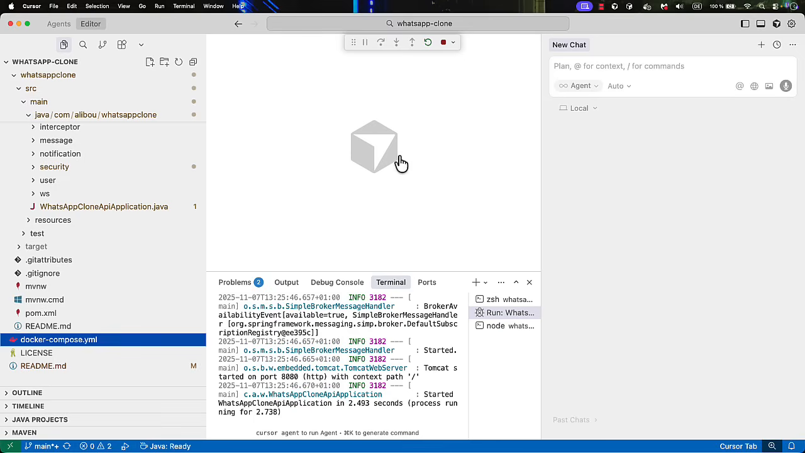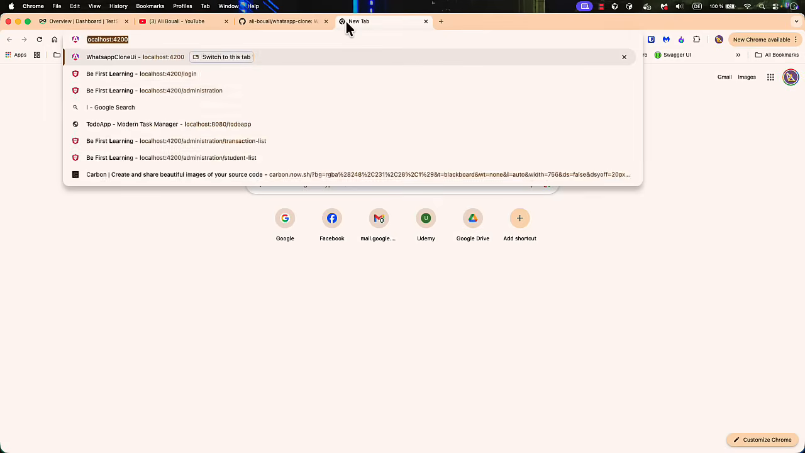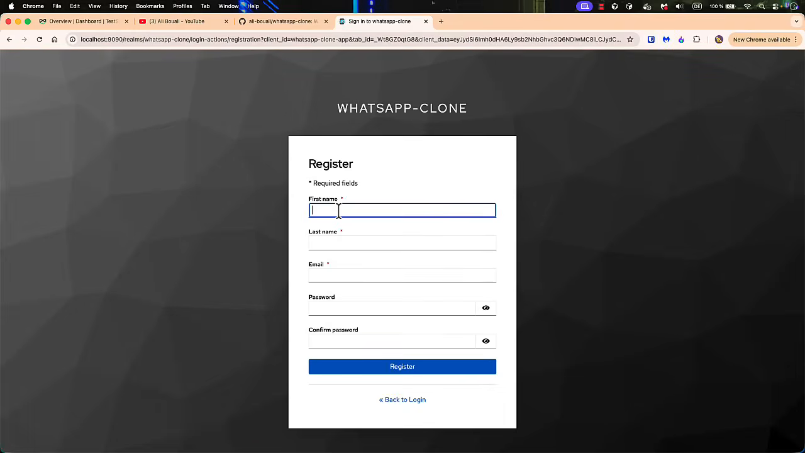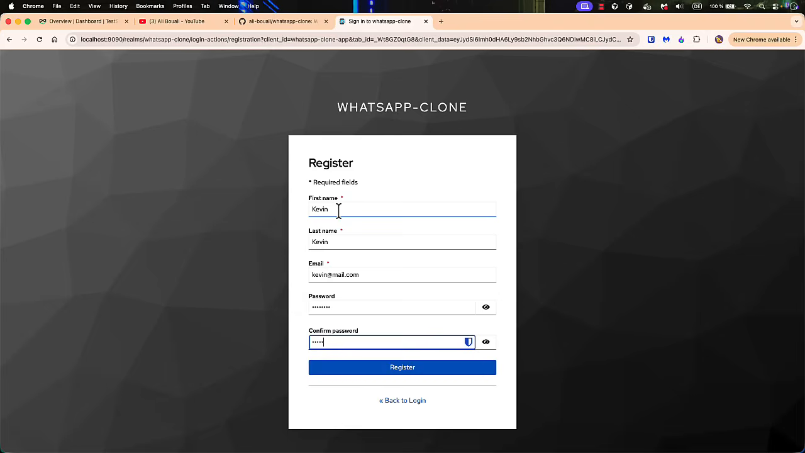Now, if I go back here and navigate to localhost:4200, this is the WhatsApp clone UI, and then we can sign up and register. So let's go ahead and do that first. Let's maybe register a Kevin user. I will give it an email, kevin@mail.com, and a password, let's call it just password. And let's click on register.